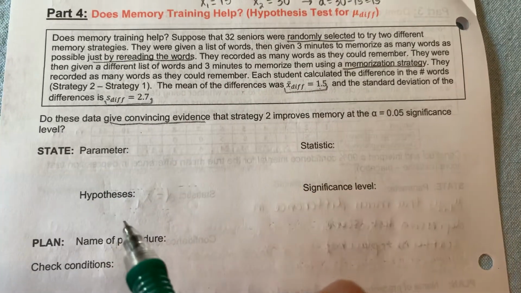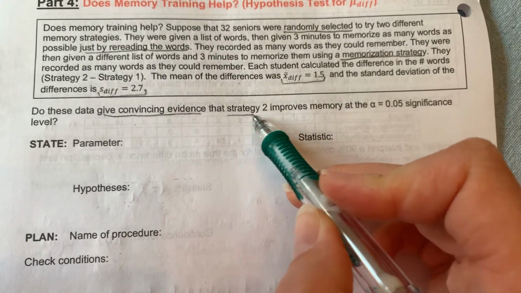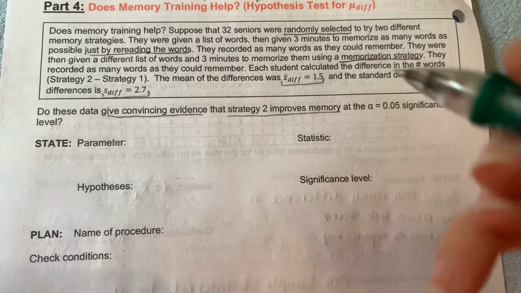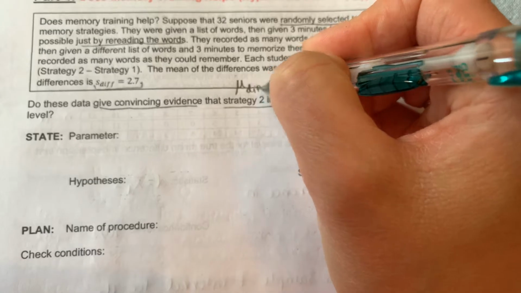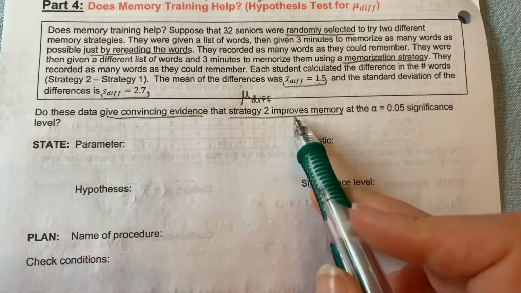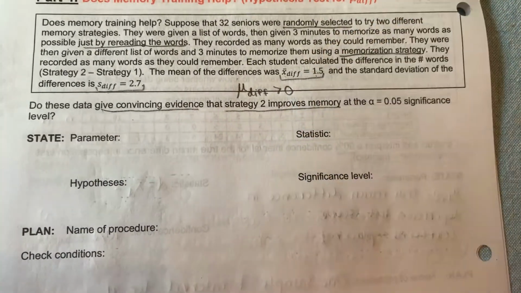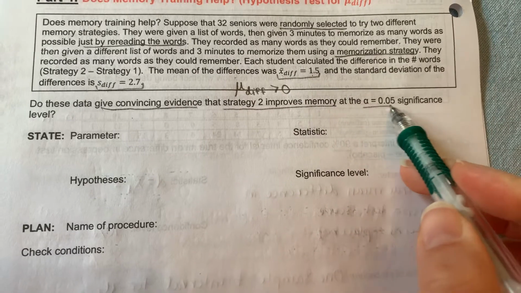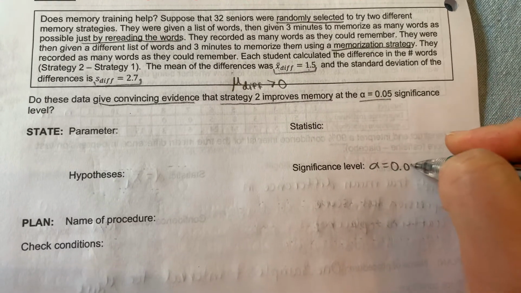Okay. Give convincing evidence. That's the hint. We're doing a hypothesis test. And my claim, or what I'm trying to test, is that strategy 2 improves memory so that the mean difference, let's see, if it improves, then this difference will be positive, is greater than 0, okay? At the alpha equals 0.05. So I can just go ahead and fill in my significance level here.